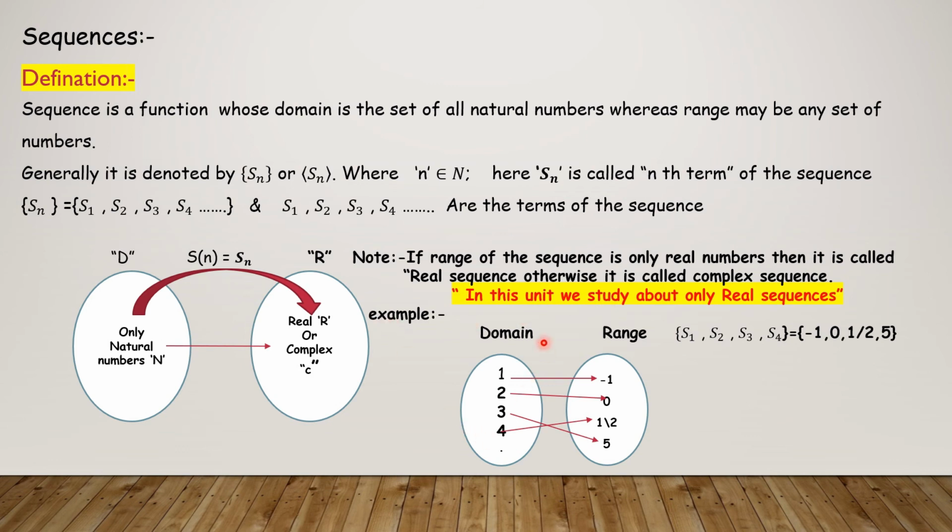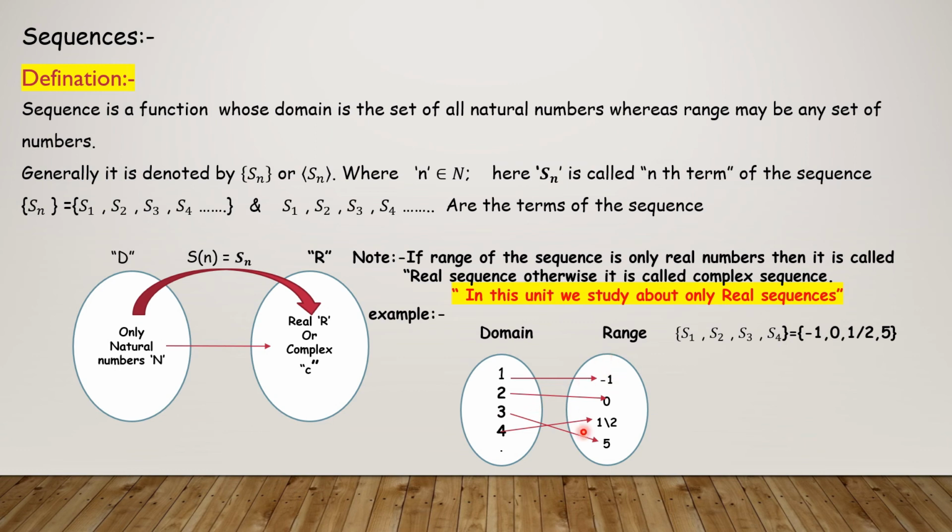Example, I'll show you. For the domain, you take any natural numbers, and for the range, you take any real numbers. You map from domain to range, any number to any number. Just for understanding, I have taken 4 natural numbers from the natural set.